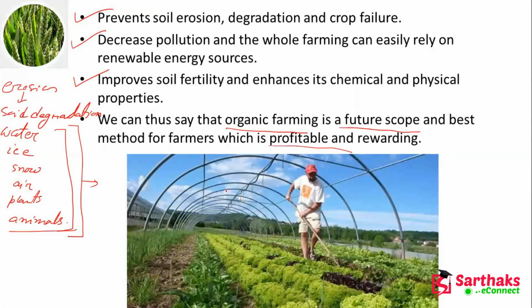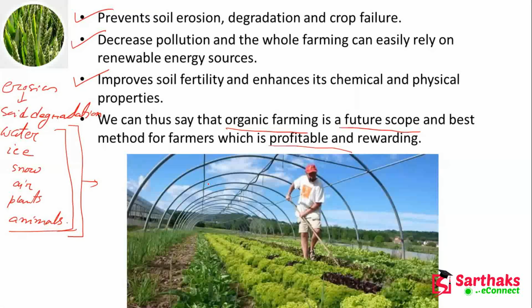Okay, so organic farming we have followed from ancient times, but we did not continue after that, because at that time the requirement was less, since the population was less. But now you can see that the population is so high that the demand for particular crops is so high. That means we have to increase the yield.